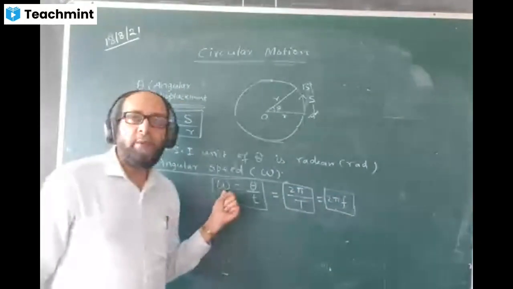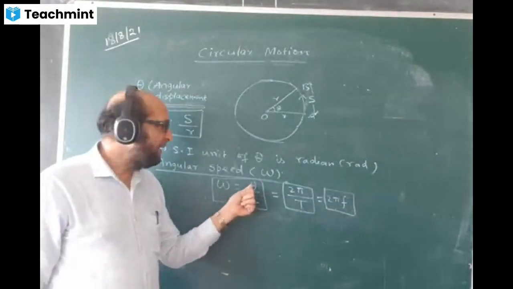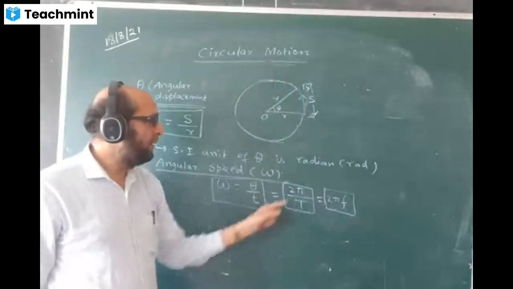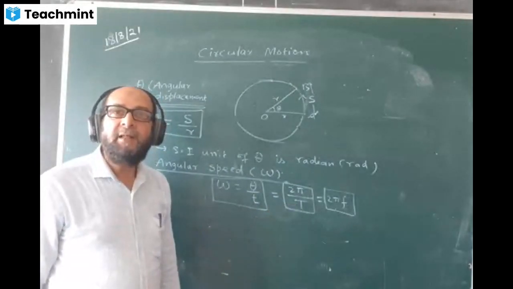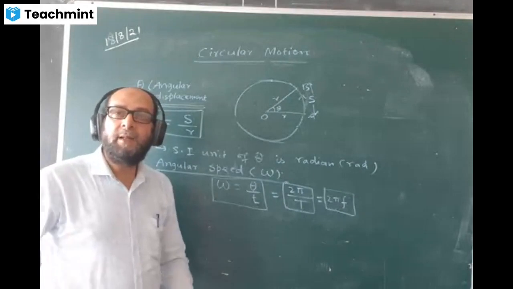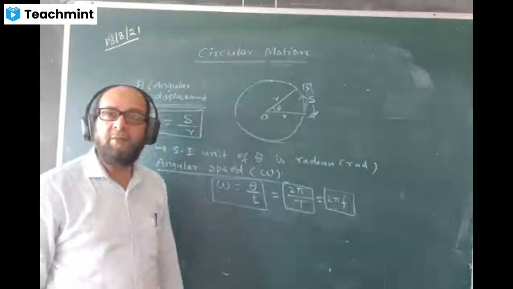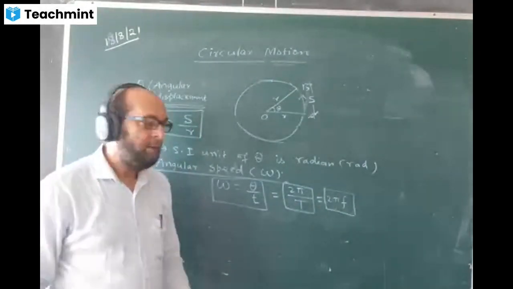What is the formula for omega? Formula for omega is theta by T. But when I take the value of theta as 2 pi, that is one complete revolution, then time will be equal to the time period in that case. What is time period? Time taken by a body to complete one revolution, exactly one round. And 1 by T will become f, frequency.